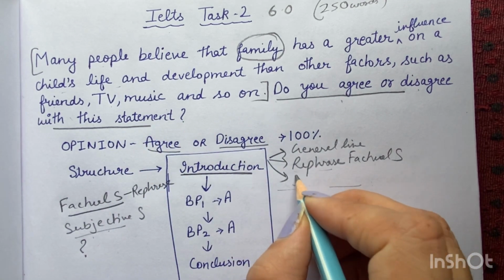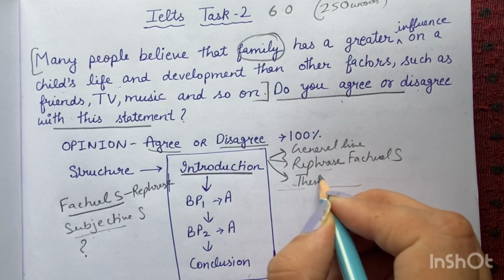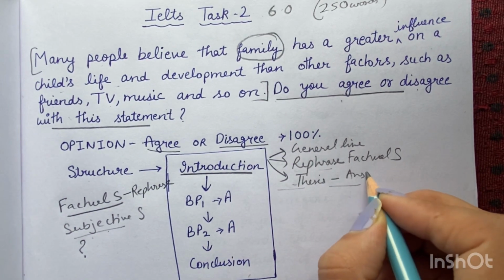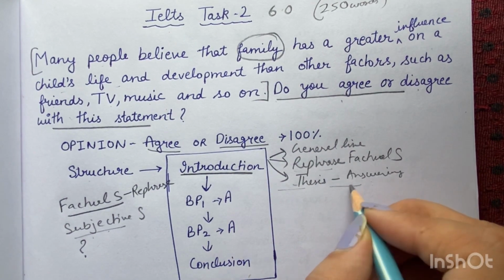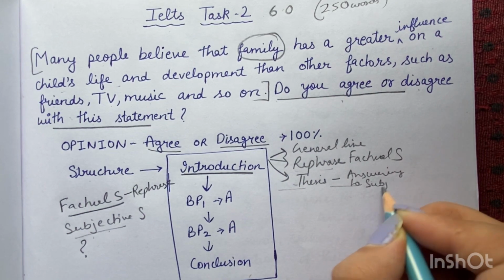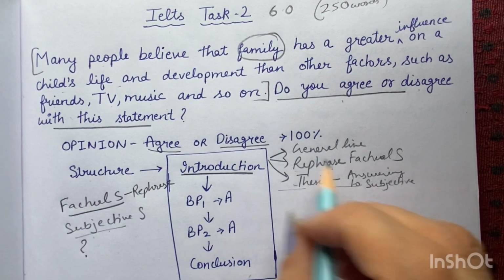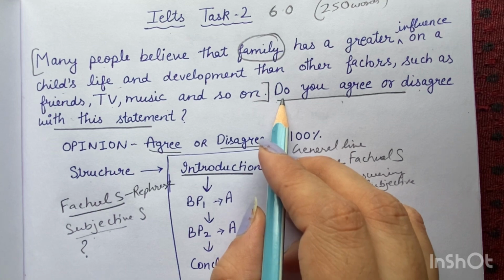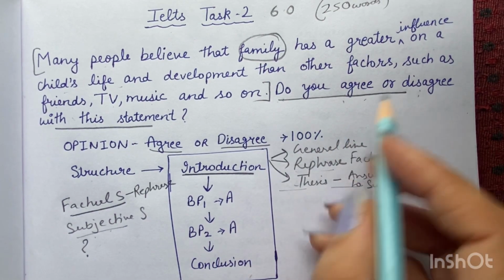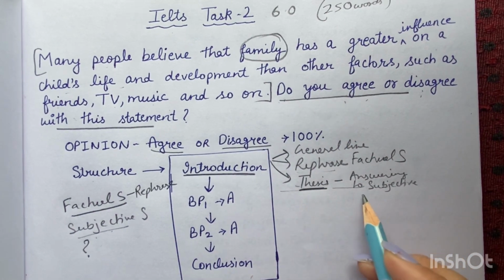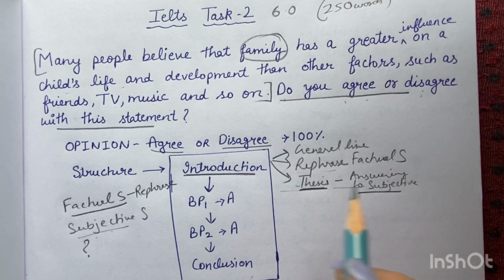That is called the thesis line, or answering the subjective statement, which is very important. If in the subjective statement they have asked for the advantages and disadvantages, my thesis line, meaning the answer to the subjective statement, will change.